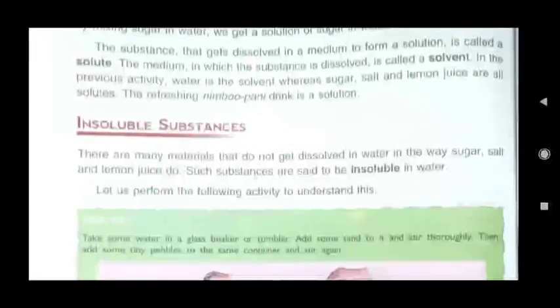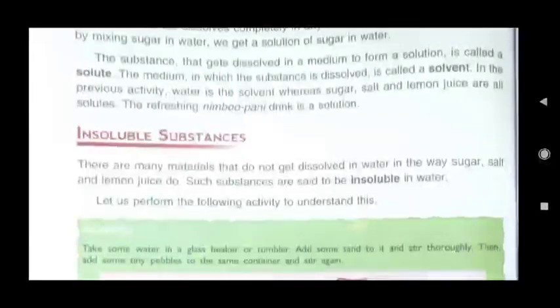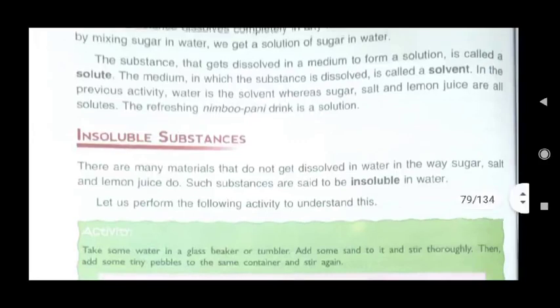Thus, by mixing sugar in water, we get a solution of sugar in water. The substance that gets dissolved in a medium to form a solution is called a solute. What is solute? The substance that gets dissolved in a medium to form a solution is called a solute.